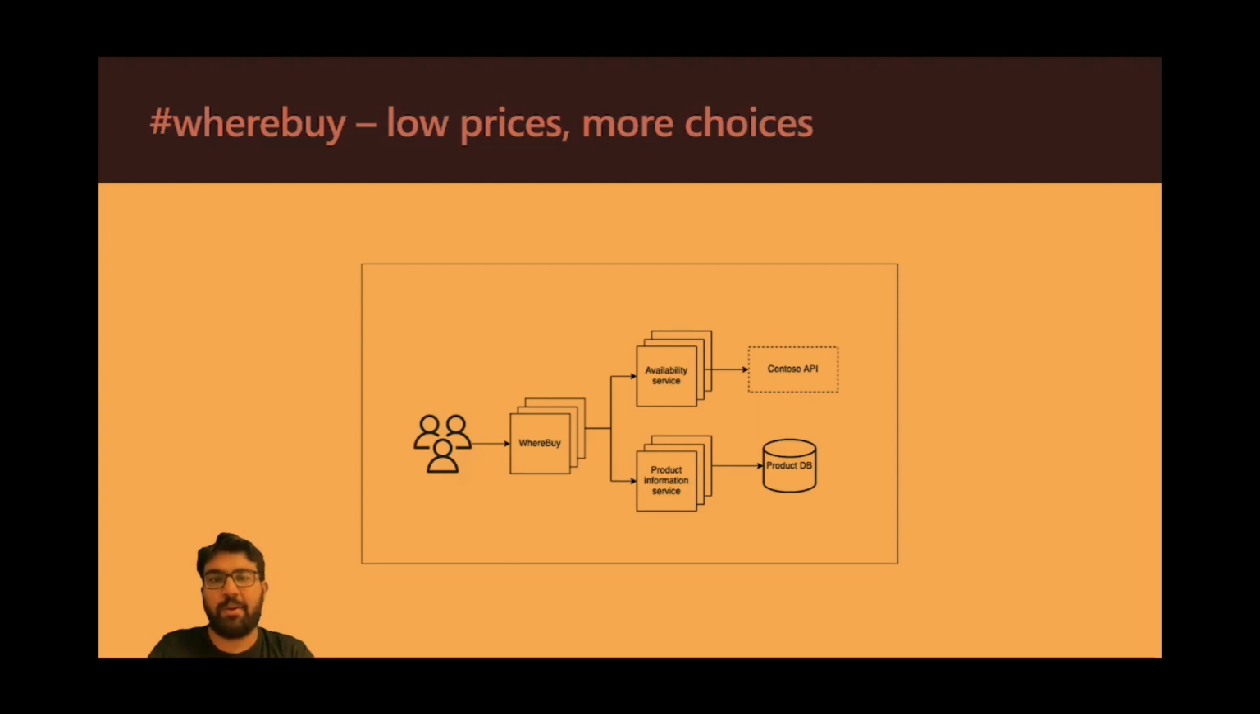So in this view, we can see two services: the availability service that basically checks if a product is available or not from the Contoso API. That's an external service, and there's a product information service that looks up basic stuff about a product, be it its name, price, and these aspects, and it's in a database stored somewhere. So this is how Whereby looks like. Now let's look at a few scenarios on how things can turn out in the real world.